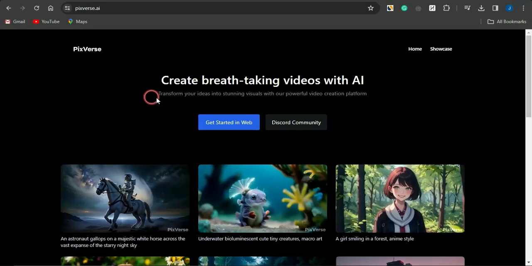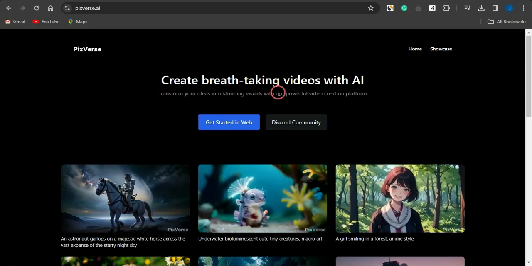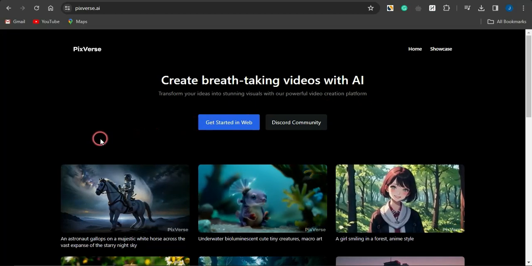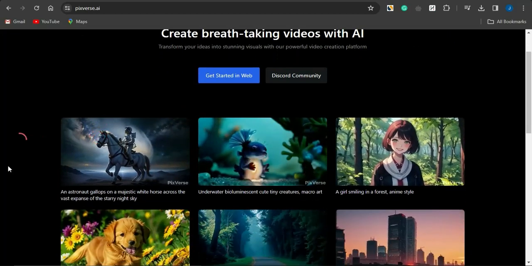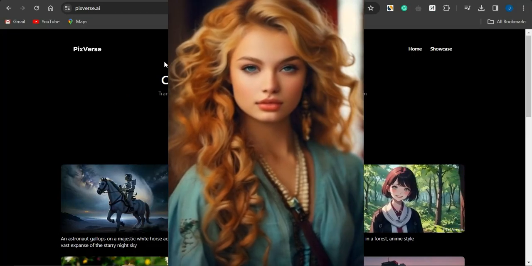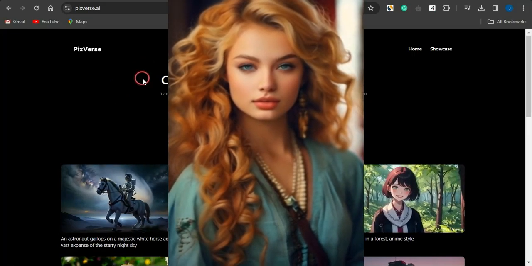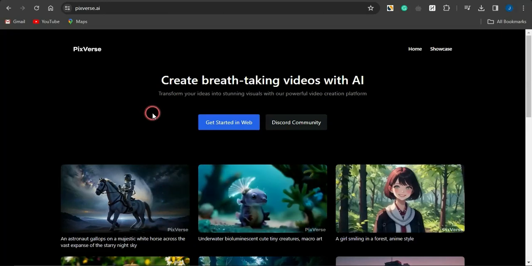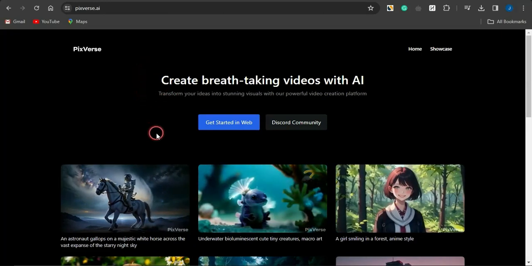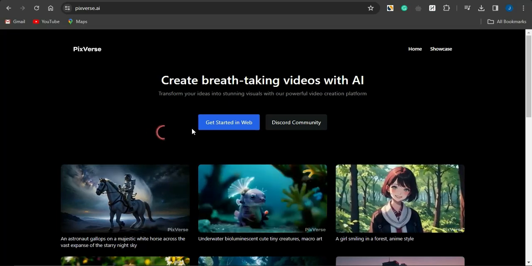And you can see right here, you could transform your ideas into stunning visuals with their powerful video creation platform. I'm going to walk you through the capabilities of this AI tool in this video. You can take a look at the video on the screen, which you did see earlier. I created that video just by utilizing a single image, so that was initially an image that was converted into a video.